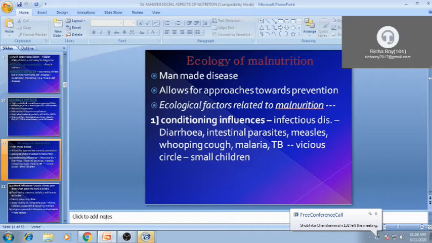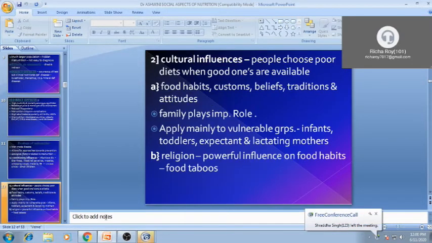So a proper implementation strategy should be there, and whatever other conditions like infection status, that we have to treat along with all this malnutrition. Single treatment of malnutrition will not work. We have to use a comprehensive approach for that.